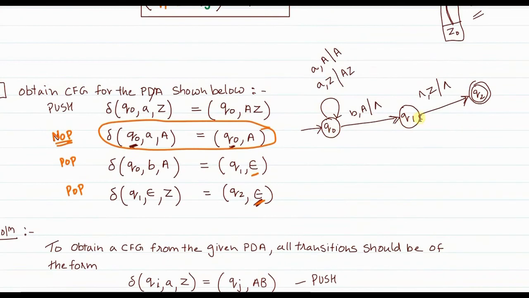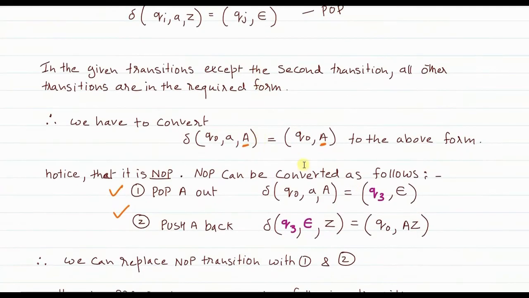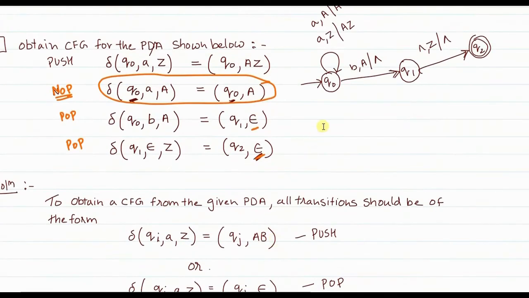Here, Q0, Q1 and Q2. There were 3 states. But when this no change operation was modified into push and pop operations, remember we had introduced an extra state Q3. So now if you ask me what are the states of the PDA, these 3 states, and after modification the PDA would have also been modified, which we did not draw.